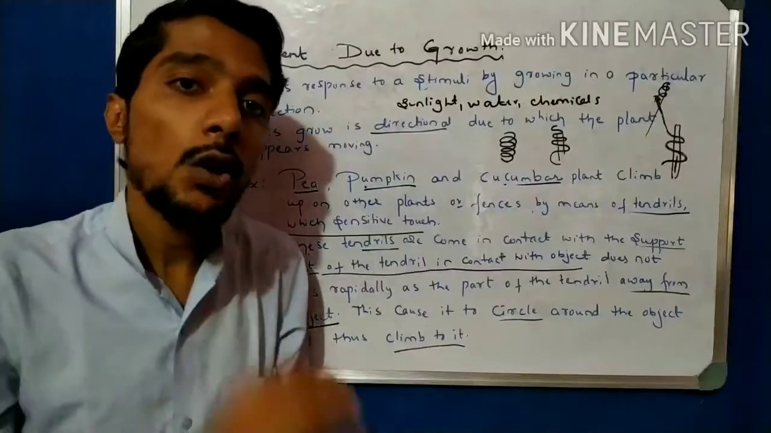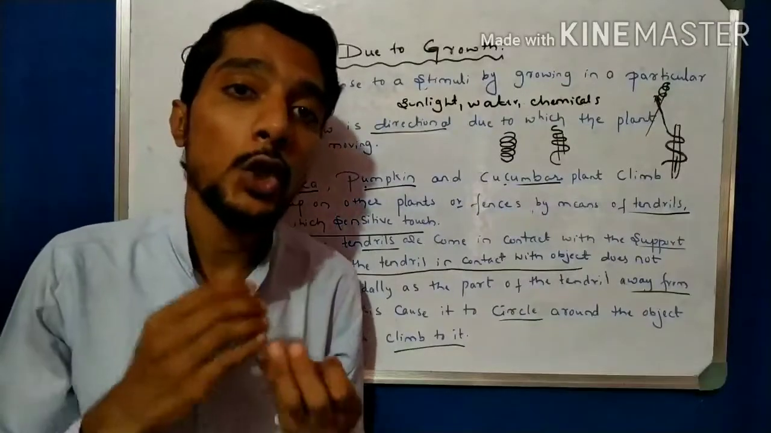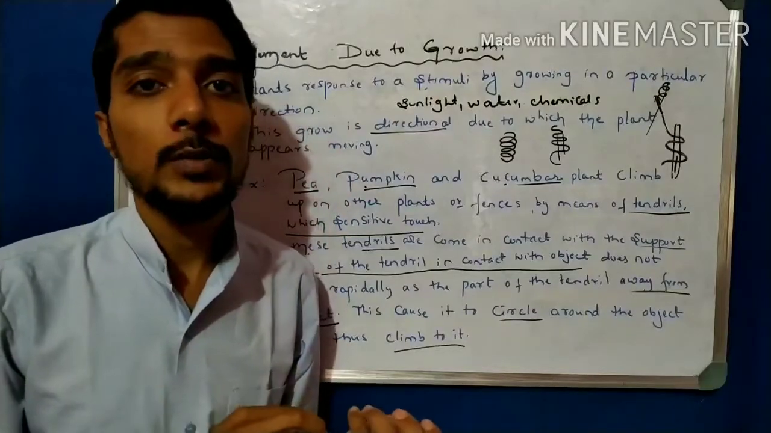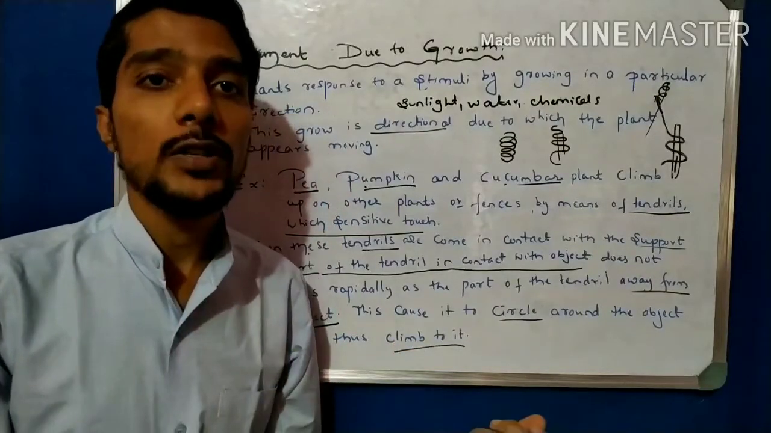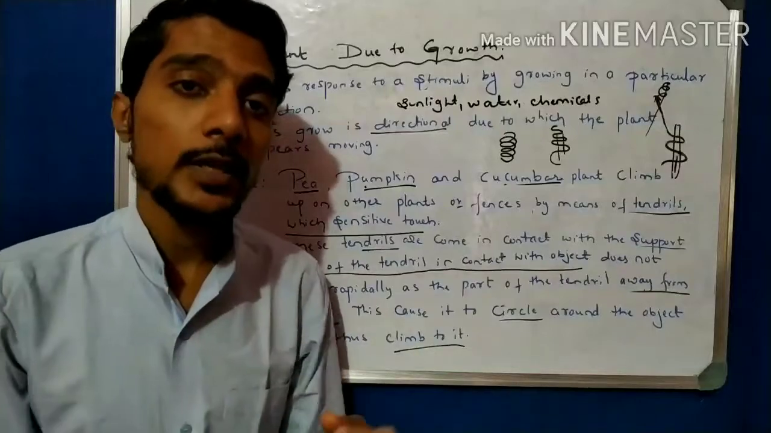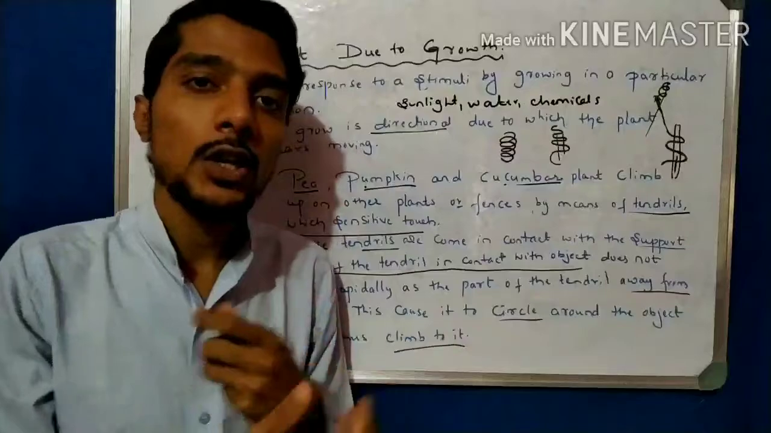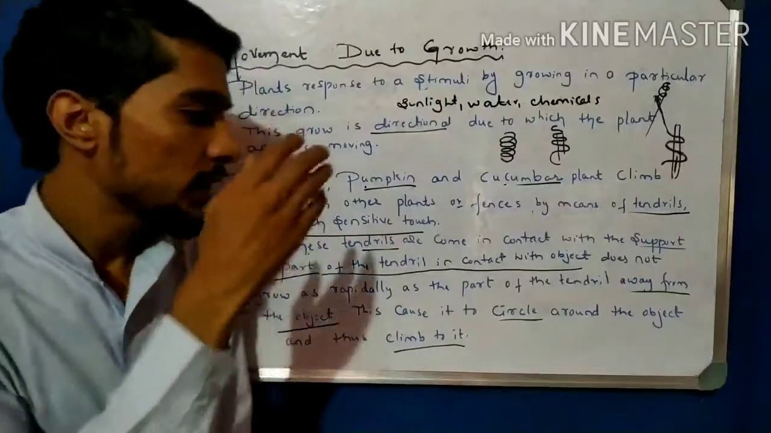That is called a tropic movement, in which we study geotropism, phototropism, hydrotropism towards the water, and chemotropism. These are studied in tropic movement, and another one is nastic movement. So we can take that one. Okay, first write down this one.